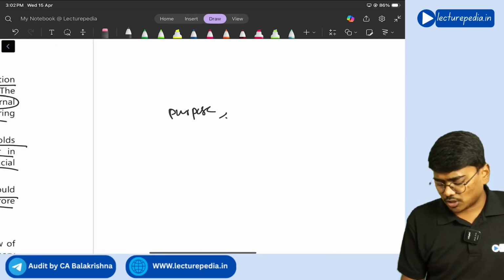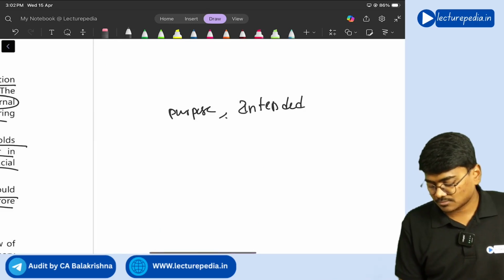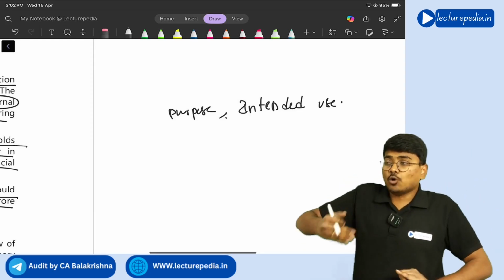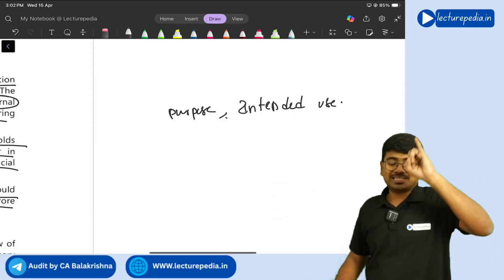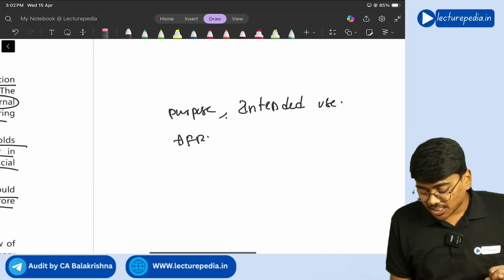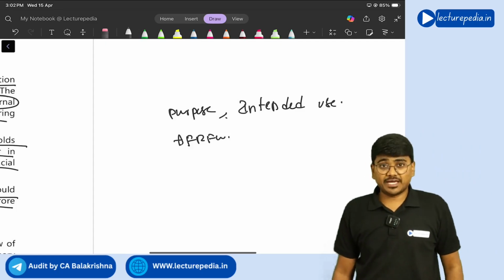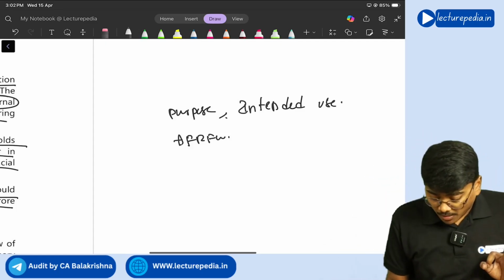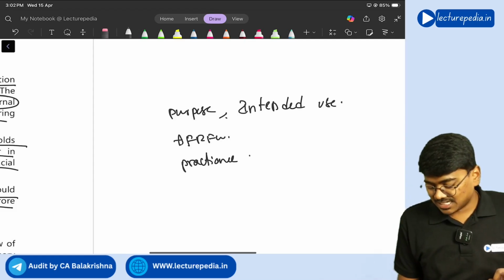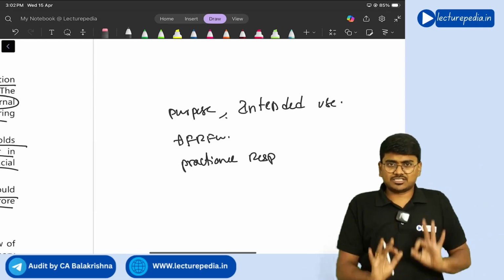Okay, purpose, or you can say intended use. So if I prepare these financial statements, how you will use these financial statements? Intended use. Next, what is the applicable financial reporting framework as per which these financials has to be prepared? Next, responsibilities of practitioner. See, his responsibility is to prepare the financial statement, right?